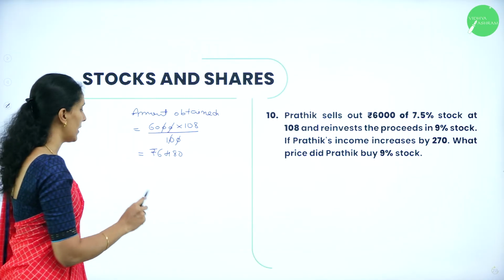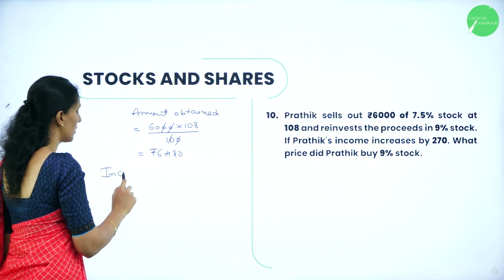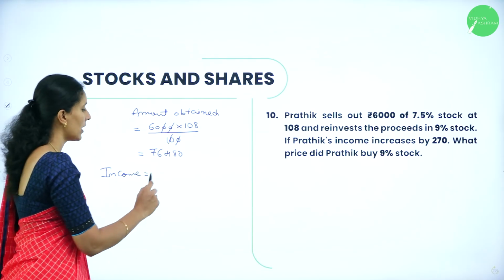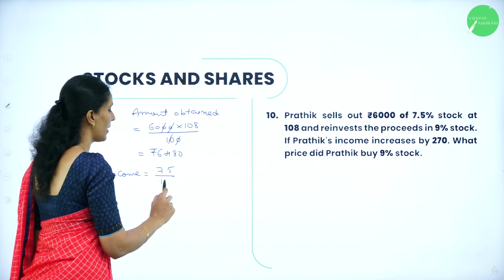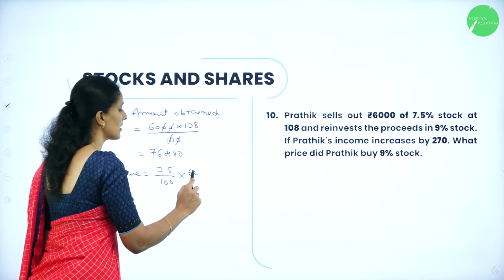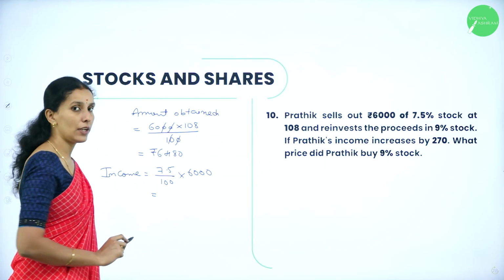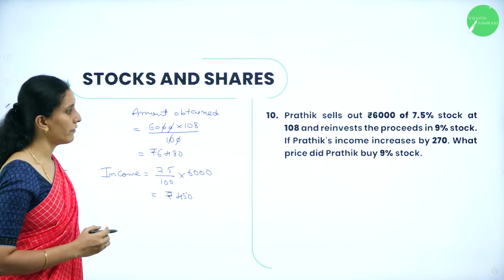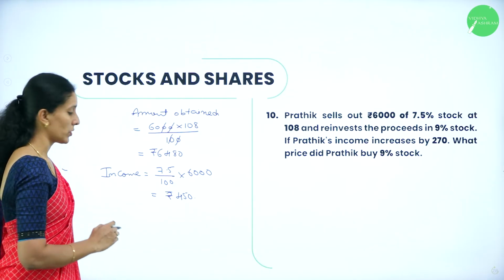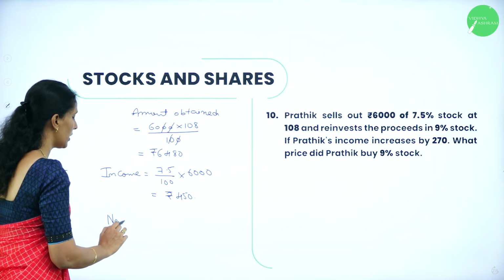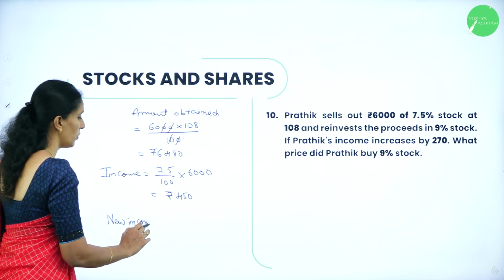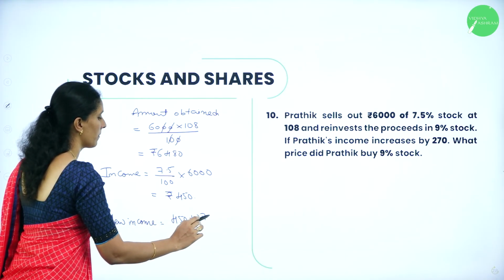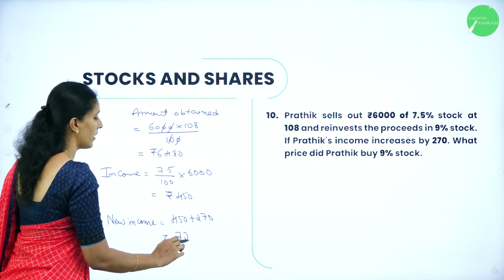Now we need to calculate the income. So income is 7.5% stock for the face value. That is, it is 7.5 divided by 100 and the face value is 6,000 rupees. So therefore it is equal to rupees 450. So now they have given the income is increased by 270. So therefore what is our new income? New income will be equal to 450 plus 270, that is equal to 720.